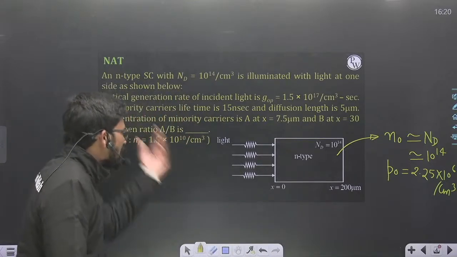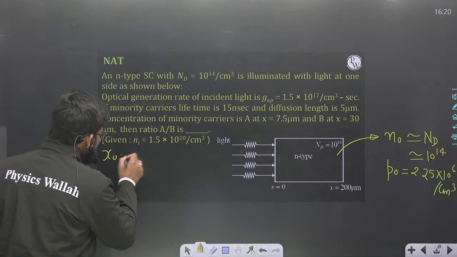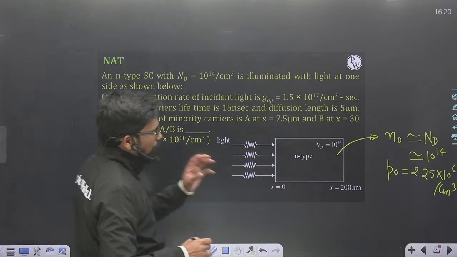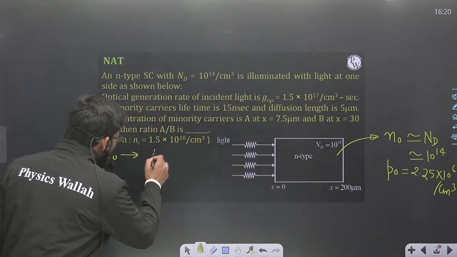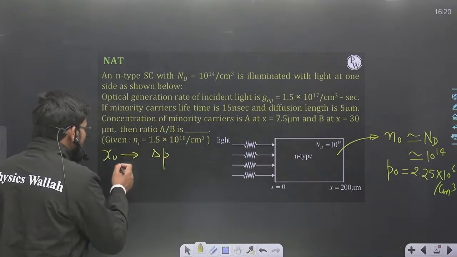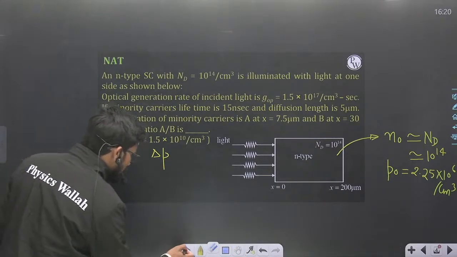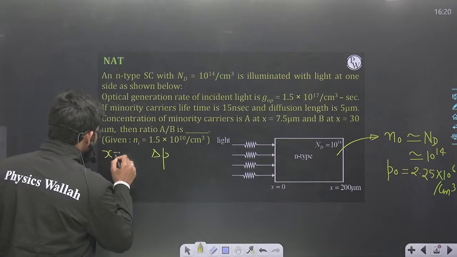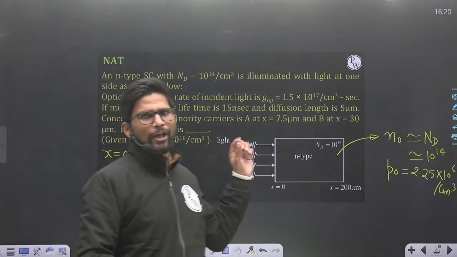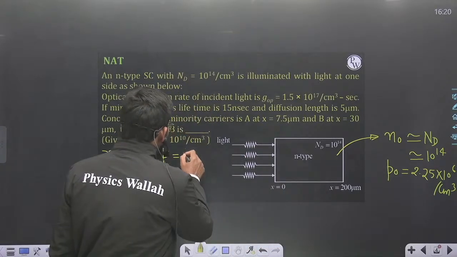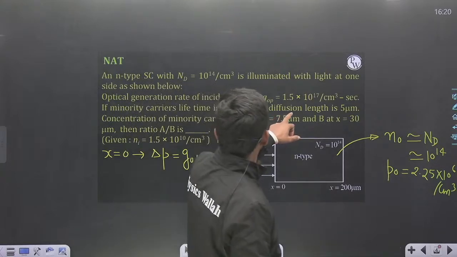In steady state, at x equal to 0, holes are the minority carriers. The excess minority carrier concentration at x equal to 0 will be G_op, the optical generation rate, multiplied by the minority carrier lifetime tau p.